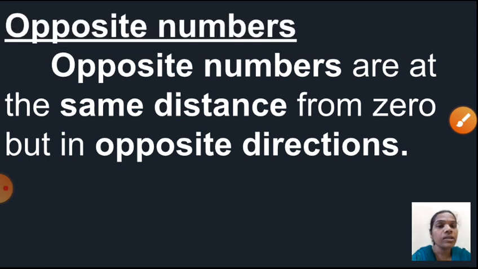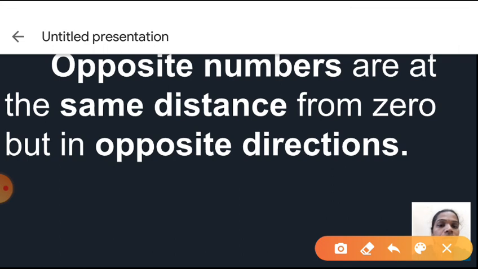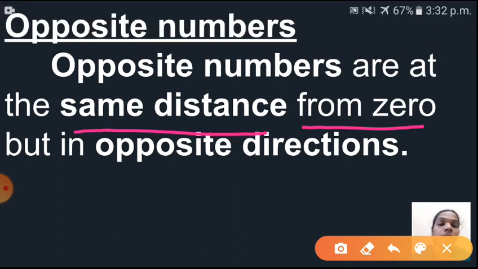See here, next one is opposite numbers. So we studied how we have to classify the number and how we have to write the number with a sign. That also we studied. Next one is opposite numbers. So opposite numbers are at the same distance from 0 but in the opposite direction. Okay, same distance from 0, that means on the number line. So on the number line, the same distance from 0 but in the opposite direction. That's why they are called what?